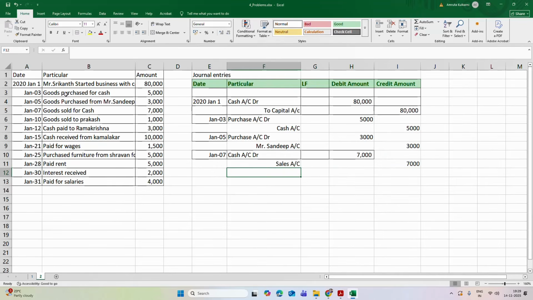Then on January 10, what he has done? Goods sold to Prakash for rupees 1,000. Now goods are sold to Prakash. So whose account is to be increased? That is Prakash.